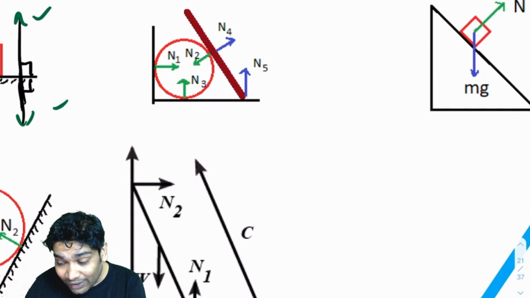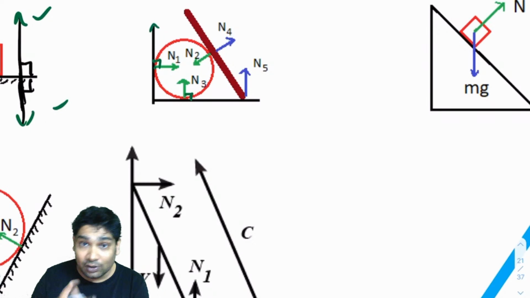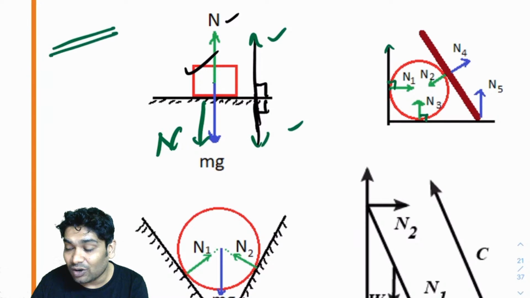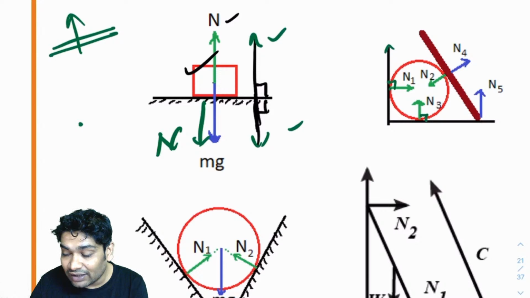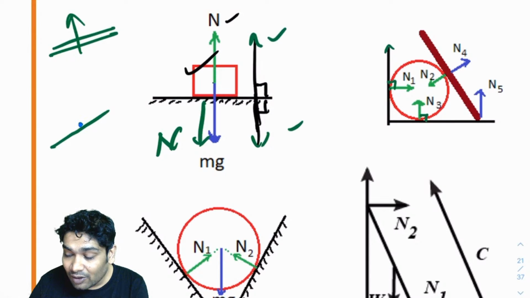Similarly here, only one point is in contact with one surface, so the common normal would be this. Similarly, the common normal here is this. Here there is a line and line contact. When two lines are in contact, you can easily find the common normal. When a point is in contact with a line, then also you can find the common normal. The common normal would be the normal to the line.